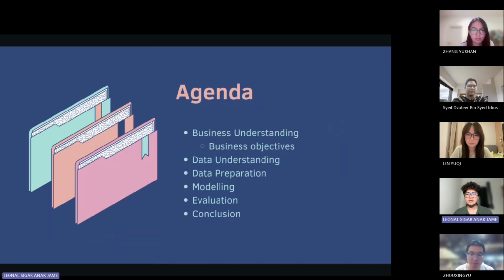Here is our agenda for today. We will start with the business understanding and our objective. Then we will walk you through our data understanding, preparation, and modeling process. Finally, we will present our evaluation, conclusion, and ideas for the future.